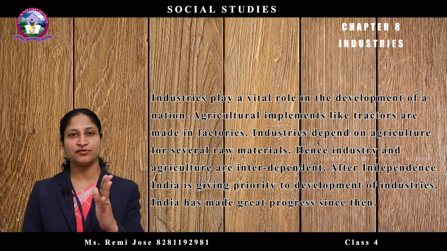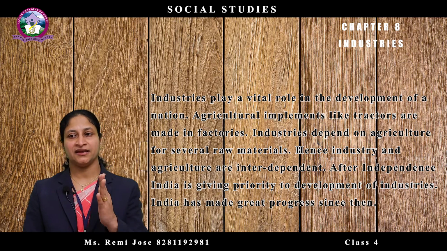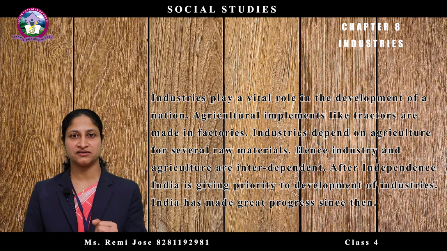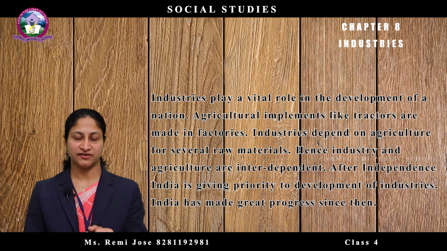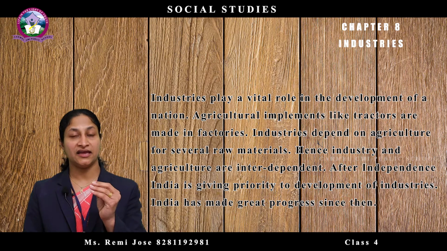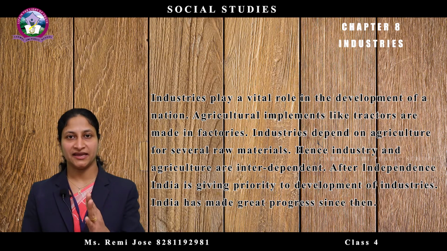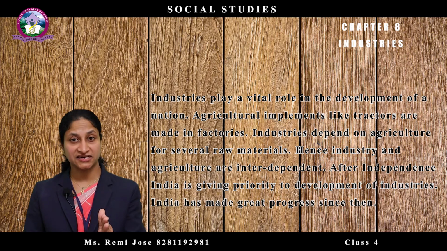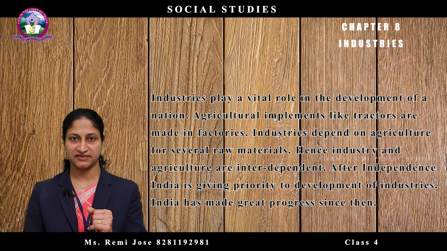Children, can you name some things that you can see at your home that are made in factories or industries? The gas stove, refrigerator, television, sewing machine, grinder, washing machine, etc. are made in factories. After independence, our government is giving very important place to the development of industries. As a result, India has made great progress in the field of industries.